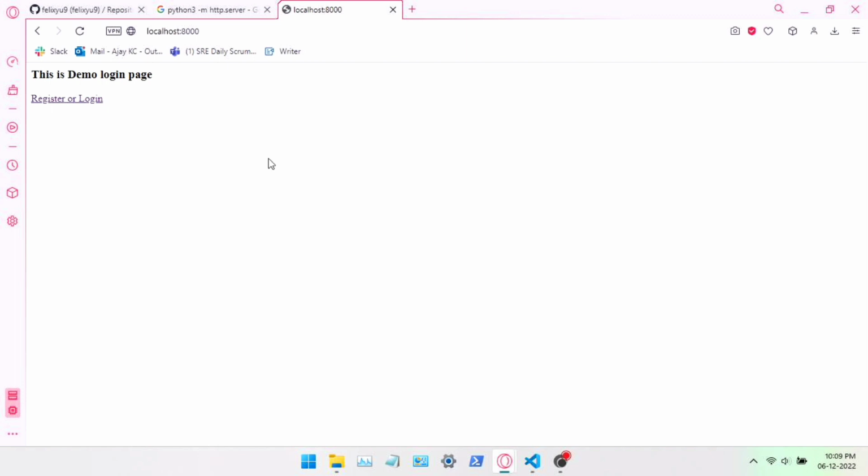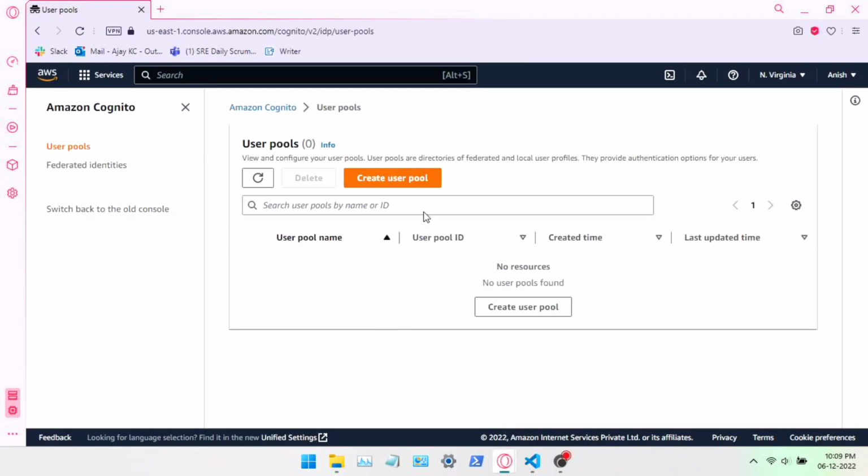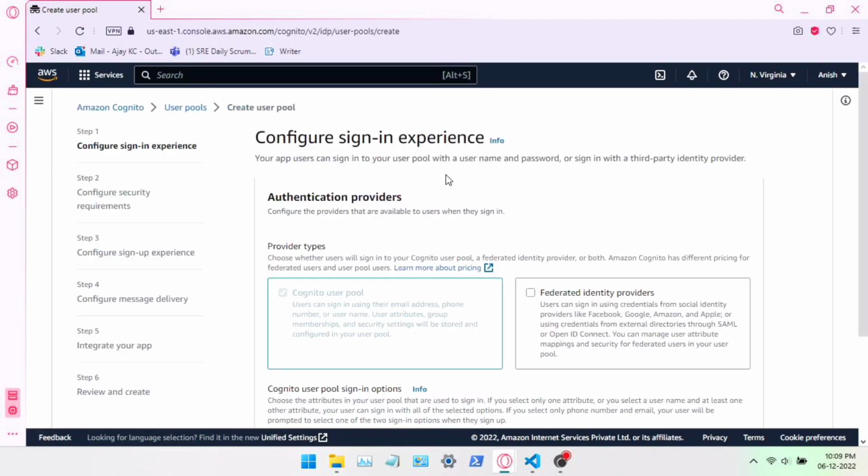If I click on register or login, the page isn't responding, so we are going to add the link of AWS for creating the user pool and logging in to the system.